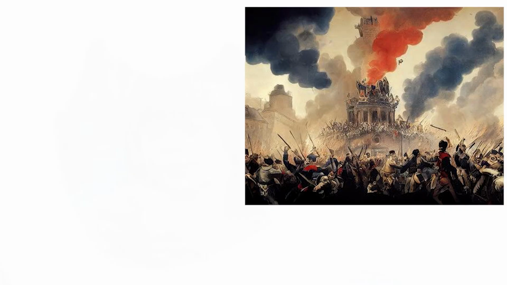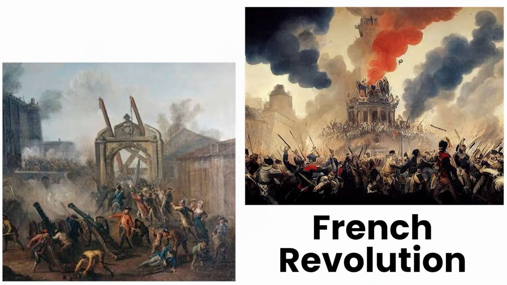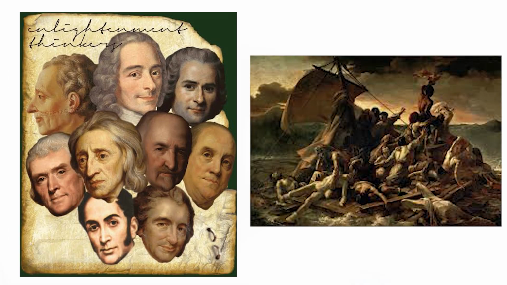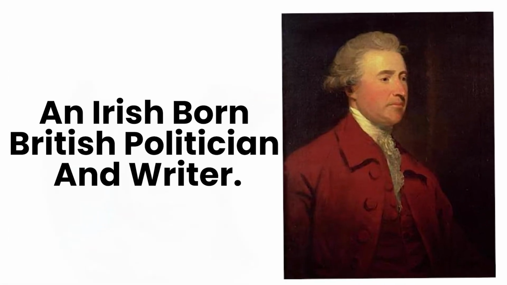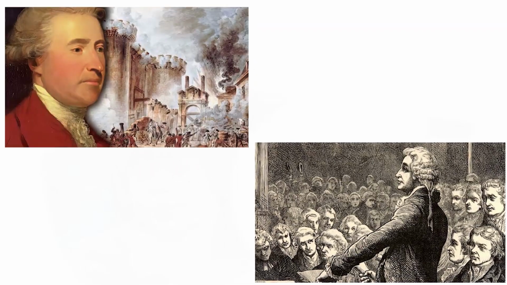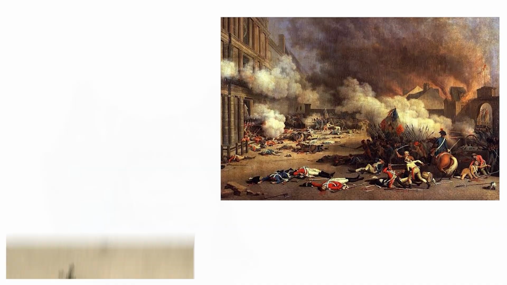Next is conservatism. Conservatism developed partly as a reaction to the French Revolution, which began in 1789. One of its most influential early thinkers was Edmund Burke, an Irish-born British politician and writer. Burke did not believe that society should never change. Instead, he warned that destroying old institutions too quickly could create violence, instability, and chaos.